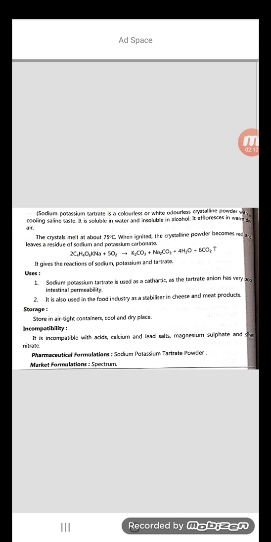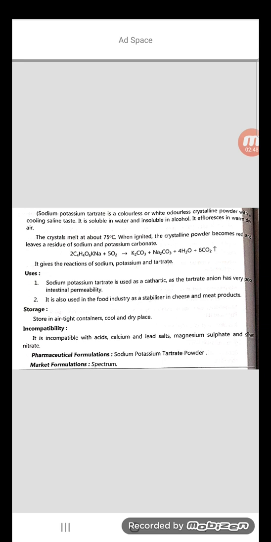At 60 degrees centigrade only, the reaction will get completed, and neutrality is adjusted and carbon dioxide is slowly evolved. The solution is finally filtered and concentrated to crystallization. The crystals formed will be the sodium potassium tartrate. These are white crystals or powder with a saline taste, water soluble but insoluble in alcohol.